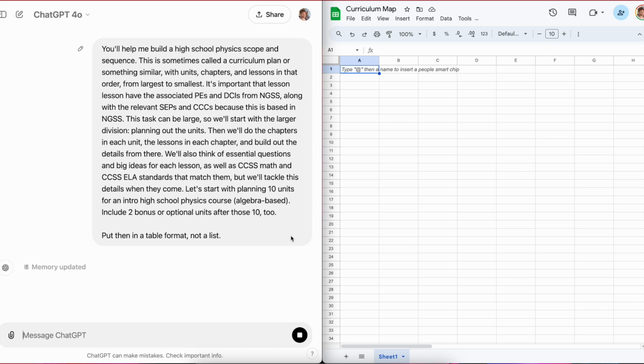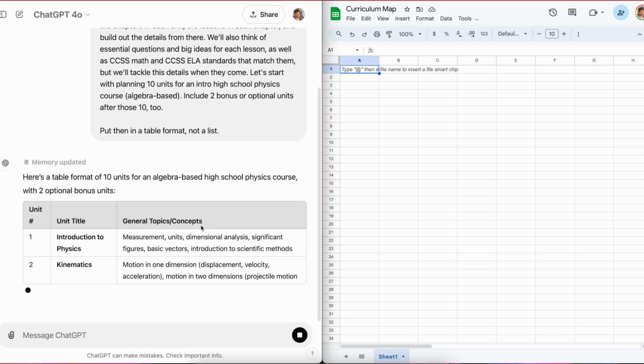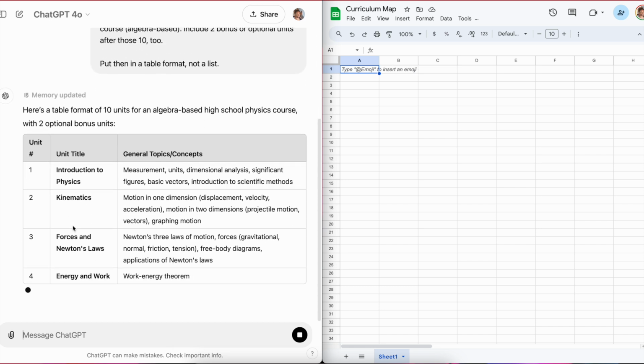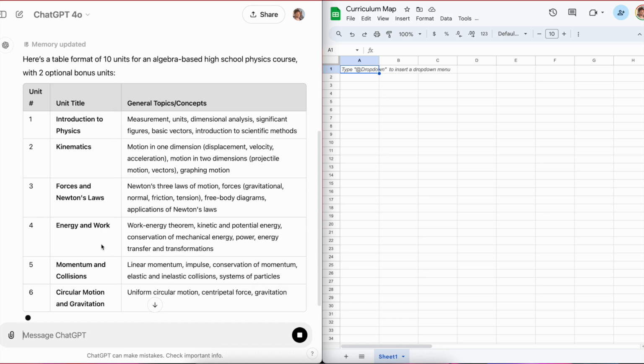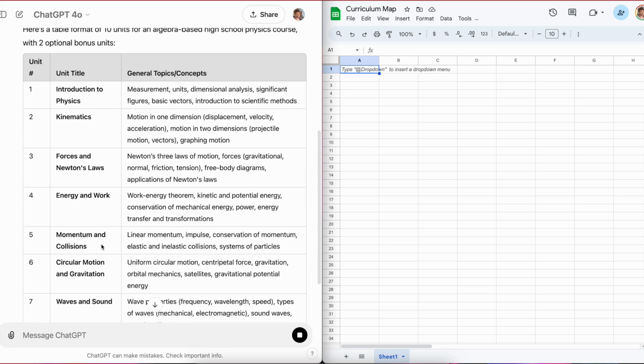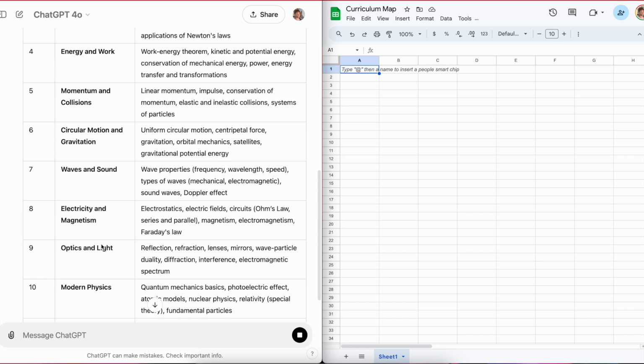So as of right now, I'm just having it create a list of units that are logical and why, or what they are going to be in that order. So you have an introduction to physics, kinematics, forces and Newton's laws, energy and work, standard things that are going to go into a high school physics course. Now, if you don't agree with anything on here, or if you want to change it, you can always do that. Obviously, this is a suggestion.